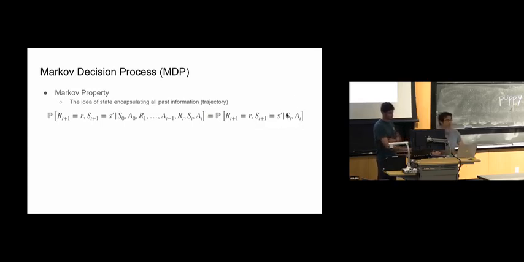Now, this is important for when we're developing our state and how to represent that state, that we need to make sure that it conveys enough information to be able to represent all past trajectory. So this allows us to simplify this otherwise extremely long dependence on past trajectory into just what the current state is.